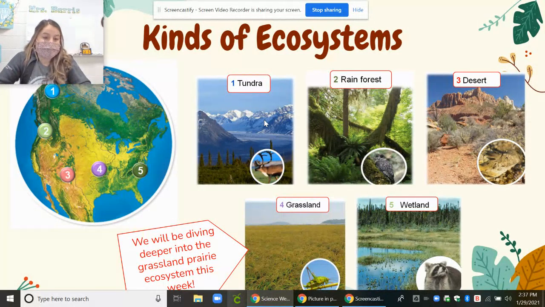There are several different kinds of ecosystems. Our main focus is going to be the grasslands. So we'll be diving deeper into the grassland prairie ecosystem this week. There's also tundra. You can see the tundra located up here. This is the United States. This is way up north above the United States. The rainforest, deserts, the grassland where we're focusing on, and then the wetlands.